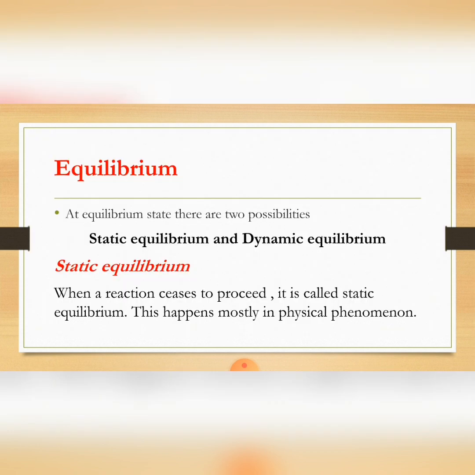At equilibrium, there are two possibilities. Equilibrium may be static or dynamic. Static equilibrium is the equilibrium when a reaction ceases to proceed.